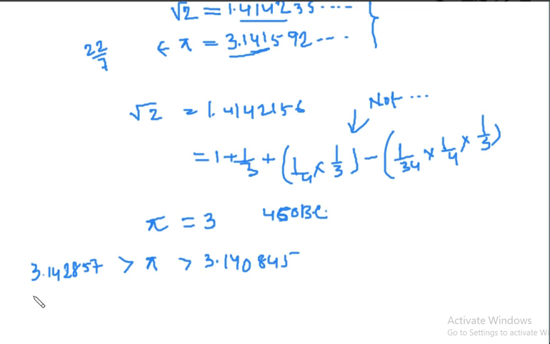You don't have to remember this, but he proved that pi has to lie between these two numbers. That means the digits 3.14 are correct, then the next digit is less than 2 and greater than 0, so it must be 1.